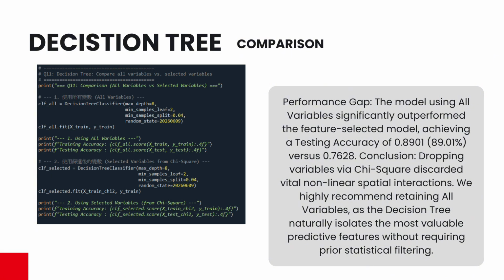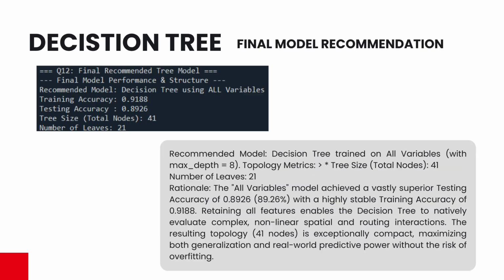The result was definitive. The model retained all variables, drastically outperforming the feature selection model, achieving an 89.01% test accuracy. I concluded that dropping variables prematurely discarded vital non-linear spatial interactions.